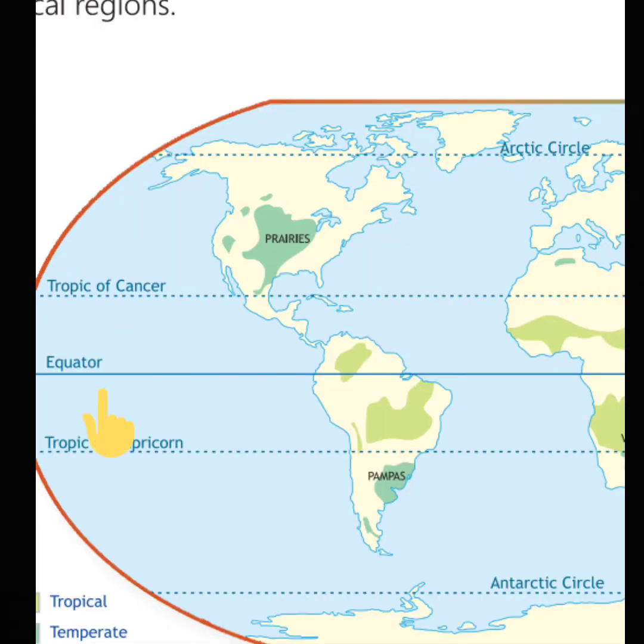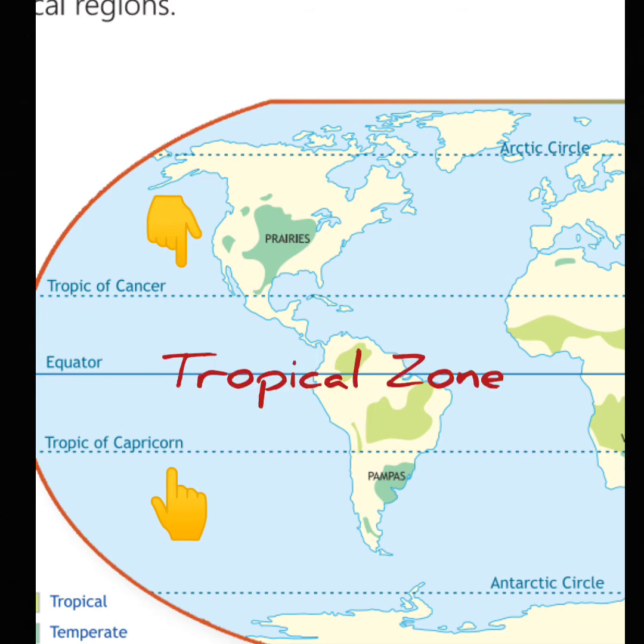In the middle we have the equator. North of the equator we have the Tropic of Cancer and south of the equator we have the Tropic of Capricorn. Same as north of the Tropic of Cancer we have the Arctic Circle and south of the Tropic of Capricorn we have the Antarctic Circle. In between the Tropic of Cancer and Tropic of Capricorn we have the tropical zone and tropical grassland is located here.